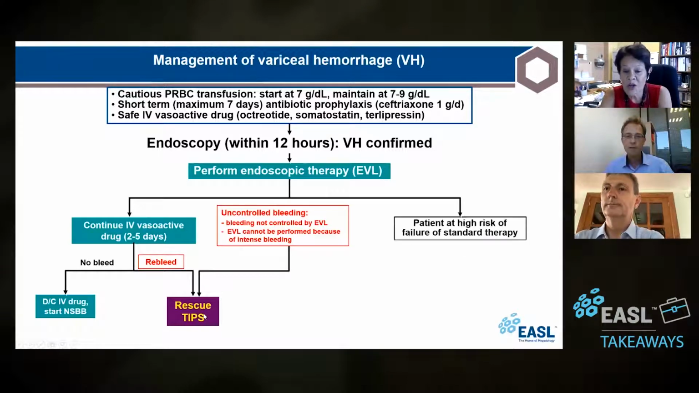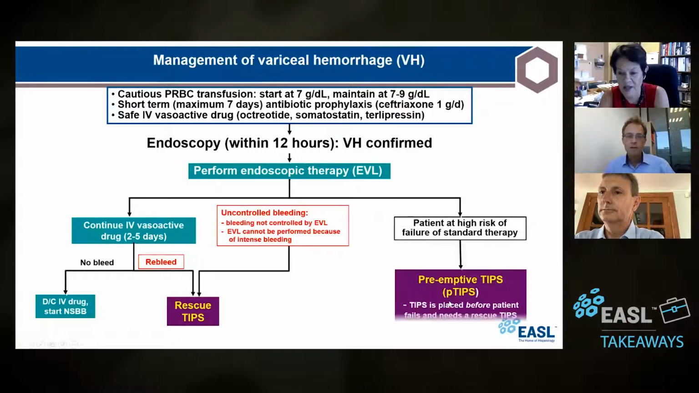So this brought up the question: in a patient at high risk of failure of standard therapy, what if we preemptively put a TIPS in? We put a TIPS in before they fail. And this is the concept of preemptive TIPS, or P-TIPS. It used to be called early TIPS because you would put it early on, but it caused major confusion. So we now call it preemptive TIPS. This is TIPS that is placed before the patient fails.